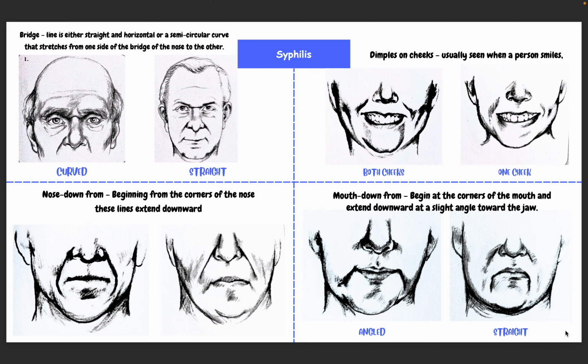Third one is mouth down from. Mouth down from means the line is arising from the corner of the mouth. Lines begin at the corners of the mouth and extend downward at a slight angle towards the jaw. When the line is arising from the corner of the mouth, it may be angled or it may be straight. In the first picture, we can see that the line is angled, while in the second picture, the line is straight. All these features are of syphilis: lines on the bridge, lines on the cheeks as a dimple, lines from the nose or lines from the mouth.